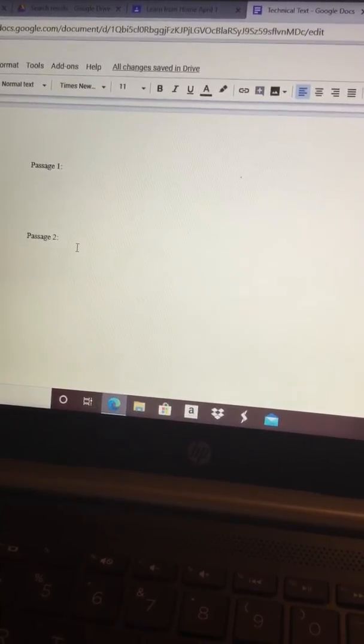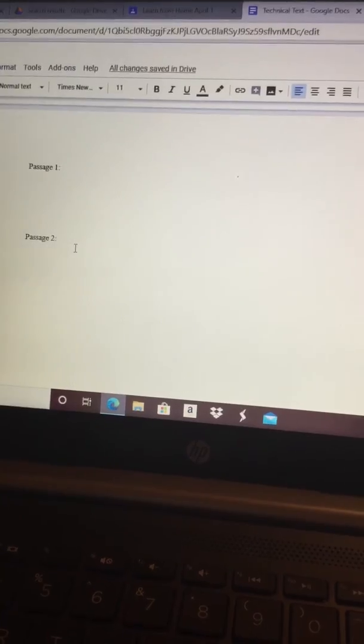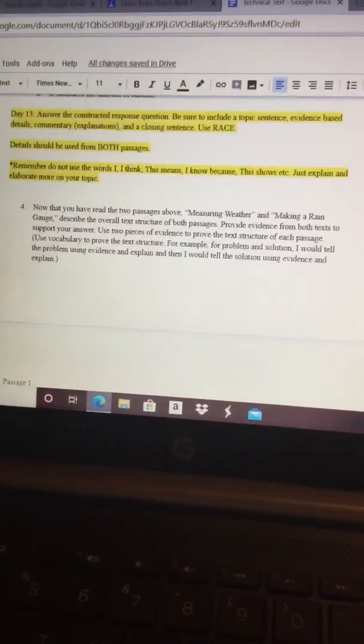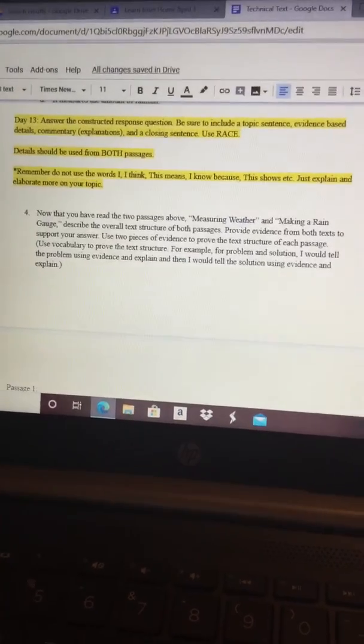Then I would go back and give a piece of evidence and explain, a second piece of evidence and explain, with a closing. The text structures for the passages are not the same. They each have a different text structure.